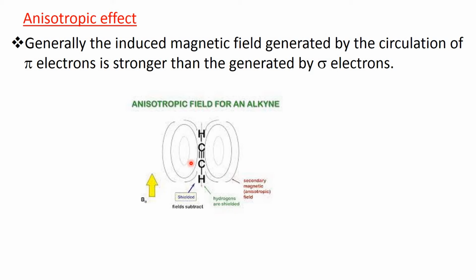So this region is the deshielded position, and the region where the hydrogen or proton of the acetylene molecule is present is the shielded position. Here the induced magnetic field opposes the applied magnetic field, so this proton experiences less magnetic field and needs more external magnetic field for its transition. So its chemical shift will be comparatively upfield, and the delta value will be less.